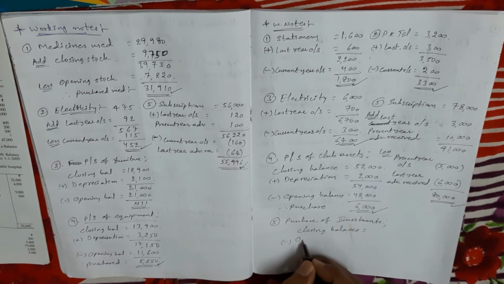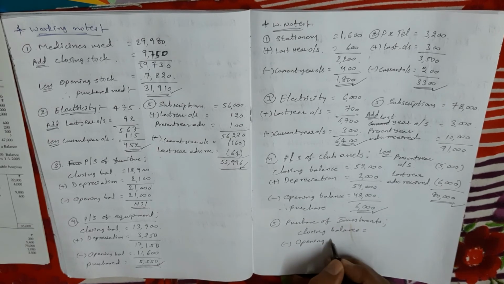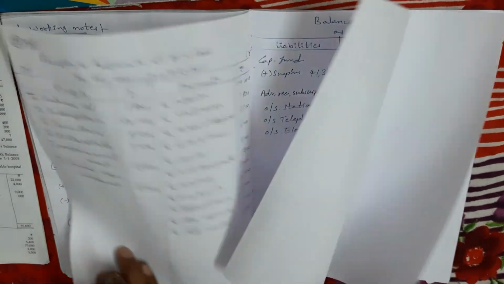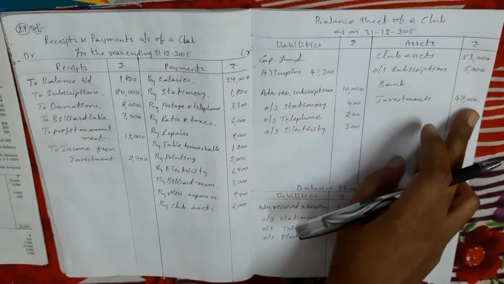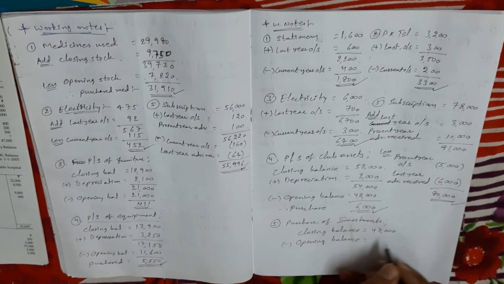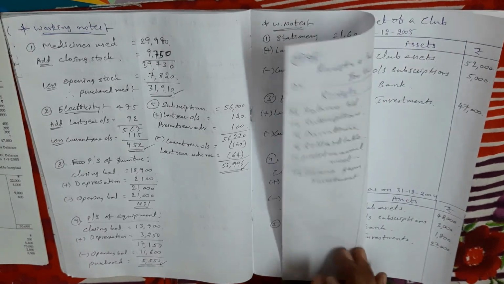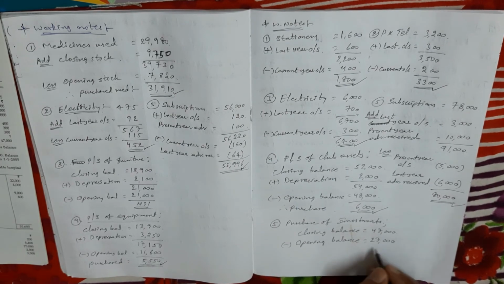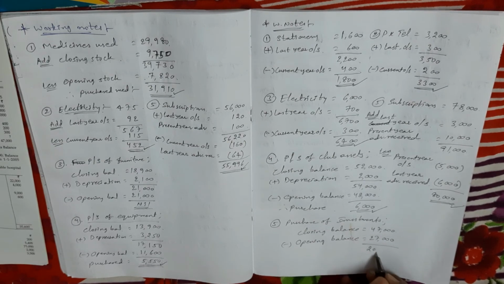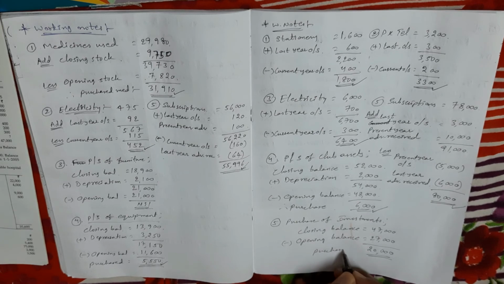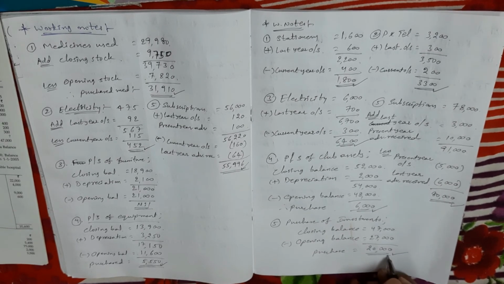minus opening balance. Sir, how much is the closing balance given? Given 47,000, minus opening balance, which is given as 27,000. So compared to the opening balance, the closing balance has increased by 20,000 rupees. So what is it? It is a purchase. Purchase of investment is 20,000 rupees.